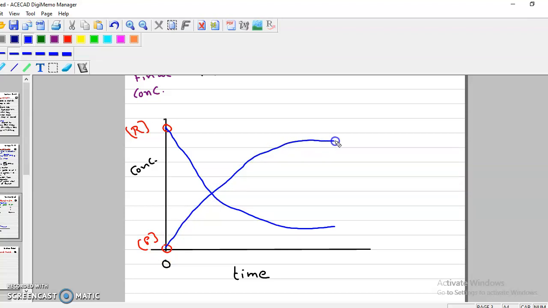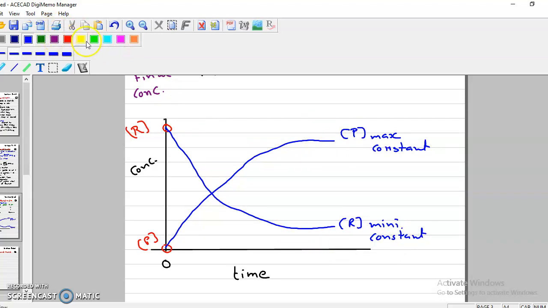At a particular time, the concentration of product will be maximum but constant, and the concentration of reactant will be minimum but constant. Now there is no change in conversion, or there is no conversion.